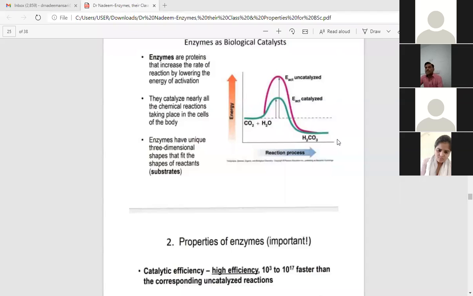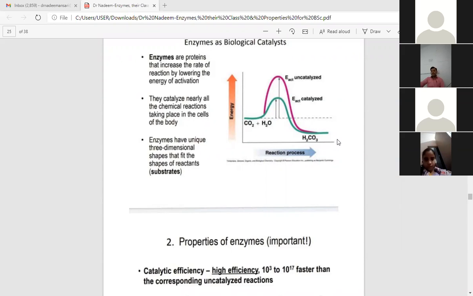These enzymes have a three-dimensional structure, because most of them are made from a single polypeptide chain. This three-dimensional structure, that is the properly folded structure, is responsible for the activeness of enzymes.